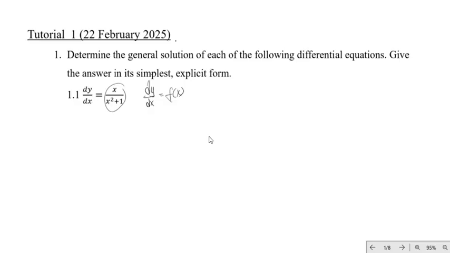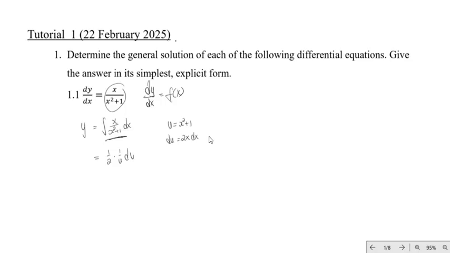So if we integrate, we will have y, and on the right hand side, the integral of x over x squared plus 1 dx. Now we need to integrate x over x squared plus 1. We will use the u substitution, where u equals x squared plus 1, and then du equals 2x dx. Substituting and writing this integral in terms of u, we will have 1 over 2 times 1 over u du.